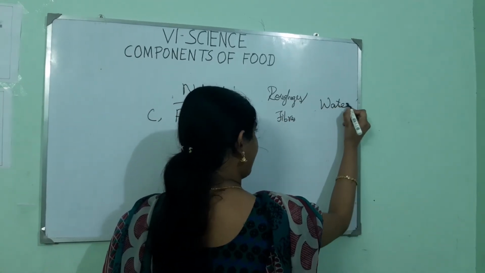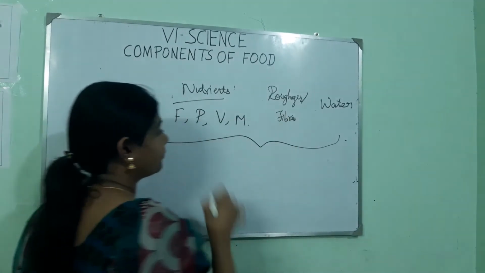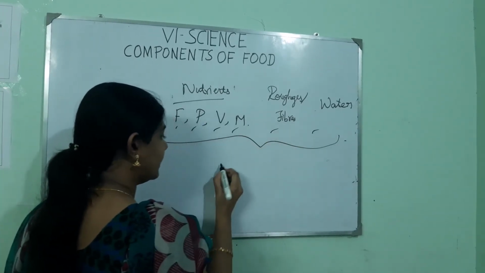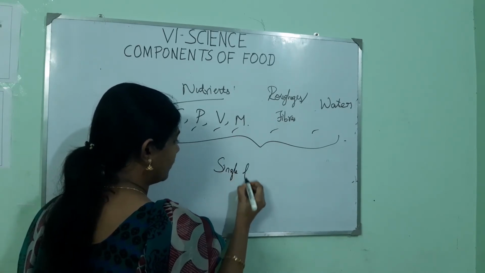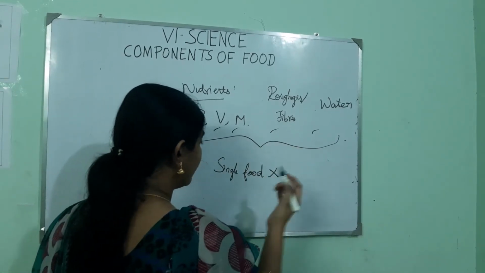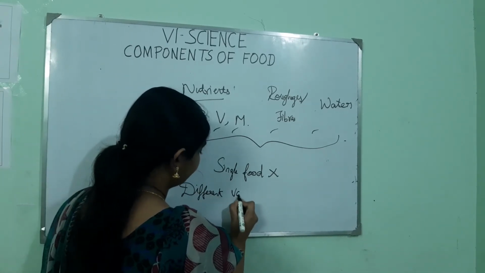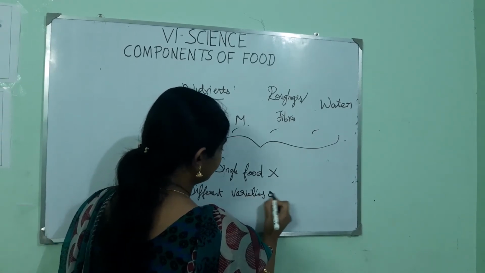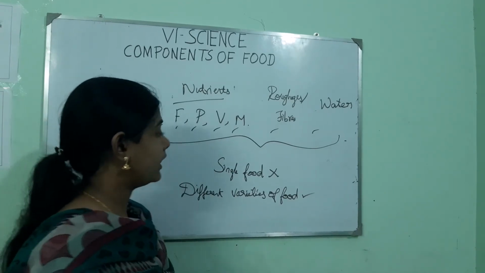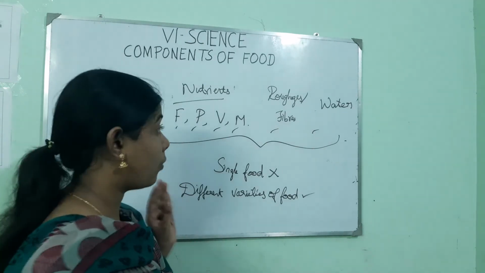Now a question may arise: why do we have to take so many varieties of food? Because these many varieties of nutrients will not be present in a single food. In order to consume all these nutrients and components of food, we take different varieties of food in our diet. If it is different varieties of food, absolutely there will be some proportion in how we are taking this food. Next we are going to see what a balanced diet is.